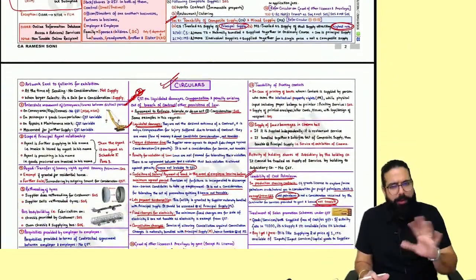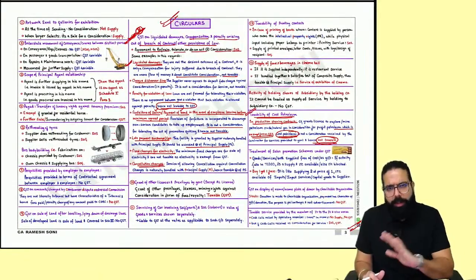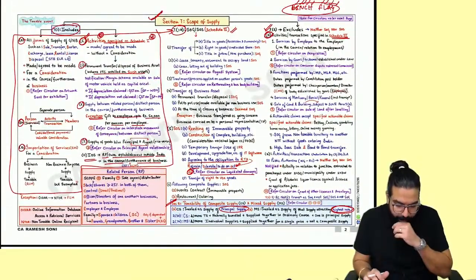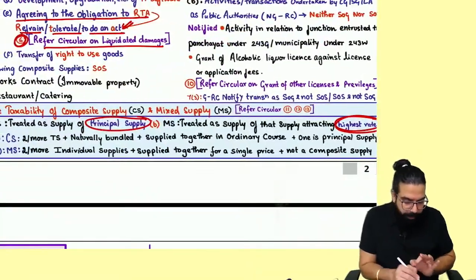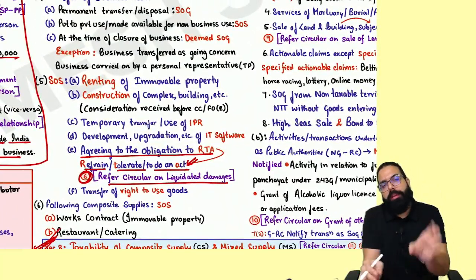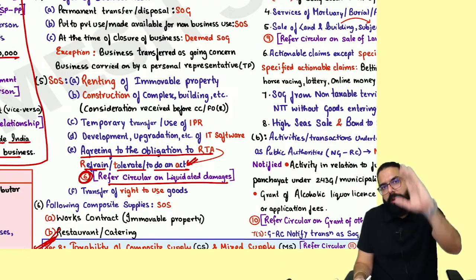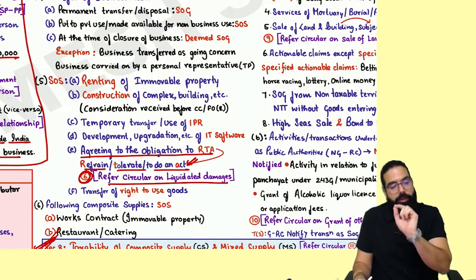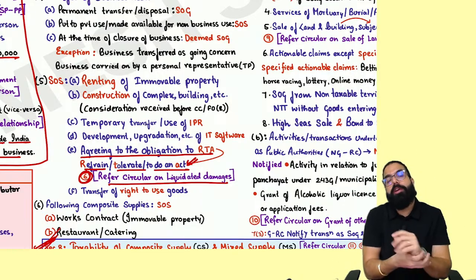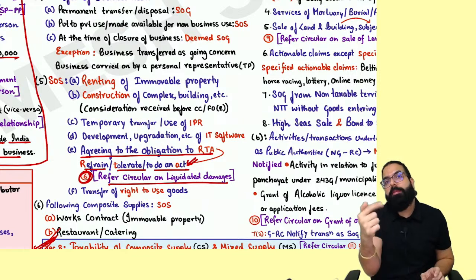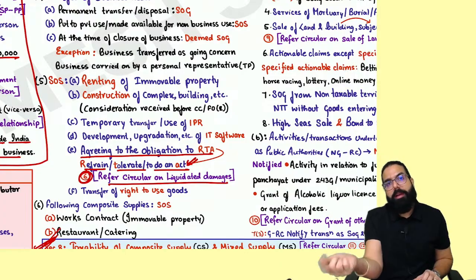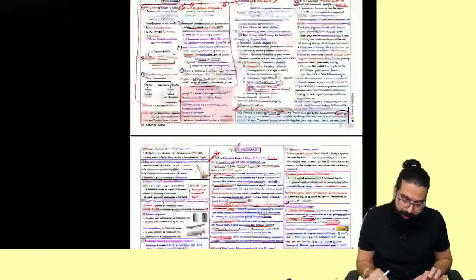Okay, sir? It will be approximately 1.5 hours. I'll tell you only the most important points quickly. In the supply chapter, I think that is the most important point: composite supply and mixed supply. Remember, whenever you have considered a supply as composite or mixed, for example in a value of supply question where you have added the total and applied the principal supply rate, you should write a note saying it is a composite supply and hence the principal supply rate has been applied. Done, sir. This point is clear.